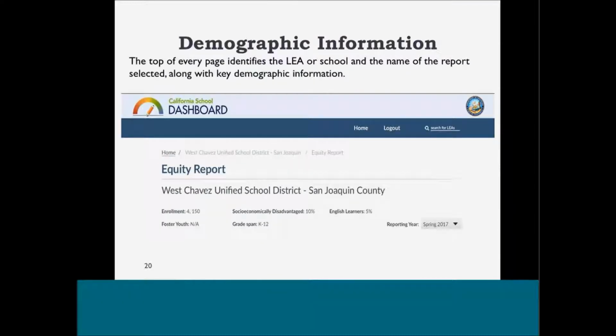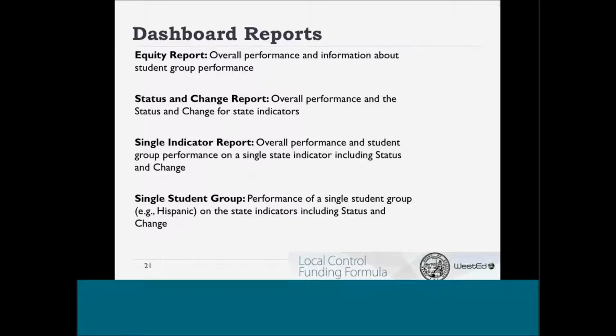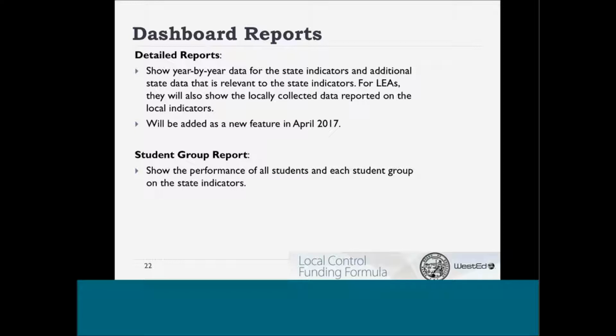The top of every page identifies the local educational agency or school and the name of the report selected, along with key demographic information. There are 6 different types of reports available within the 4 tabs. The detailed and student group reports are accessible through the tabs.